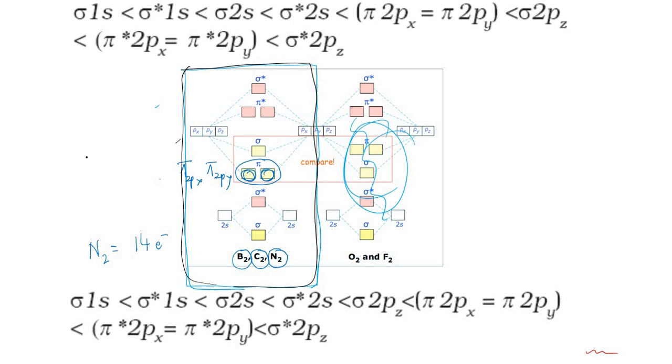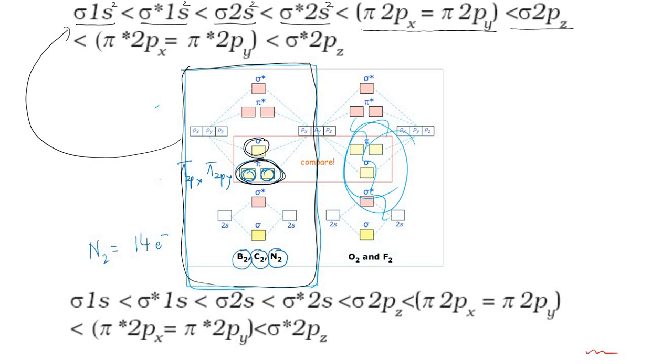We have the electronic configuration like this. First comes 1s2, then sigma star 1s2, then sigma 2s2, then sigma star 2s2. After that pi 2px and pi 2py. Then comes sigma 2pz. Then we have pi star 2px equal to pi star 2py, which means the energy of pi star 2px is equal to pi star 2py, that is here, right? And the last comes sigma star 2pz, that is present here.